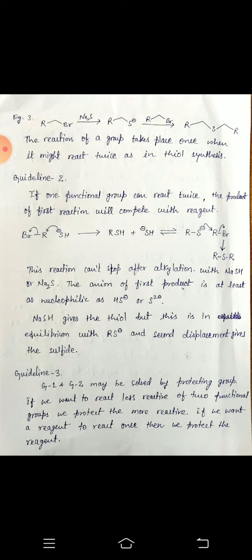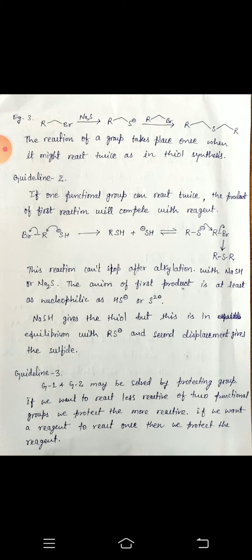So in this mechanism, this reaction cannot stop after alkylation with NaSH or Na2S. The anion of the first product is at least as nucleophilic as HS minus or S2 minus. So NaHS gives the thiol, but this is in equilibrium with RS minus, then again a second displacement gives the sulfides.